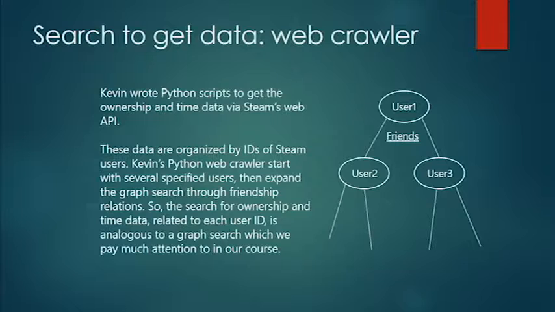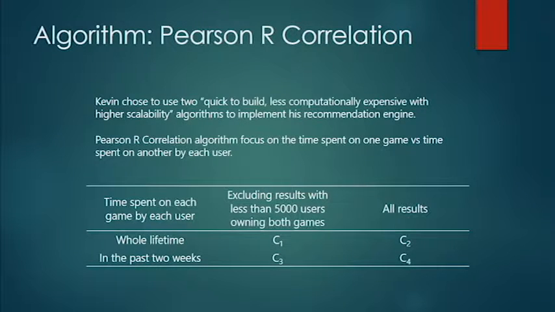A web crawler is analogous to performing graph search. Steam users are just like nodes in a graph, and each node branches among its friends. There exist a lot of methods in machine learning to process the huge amount of user data. Kevin used two important algorithms in this project: Pearson R correlation and log likelihood ratio.